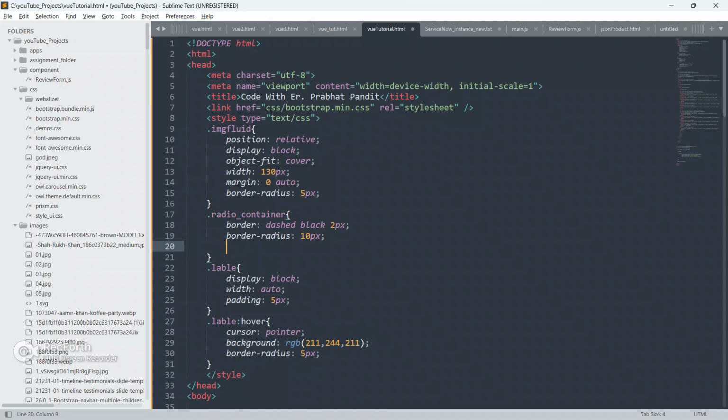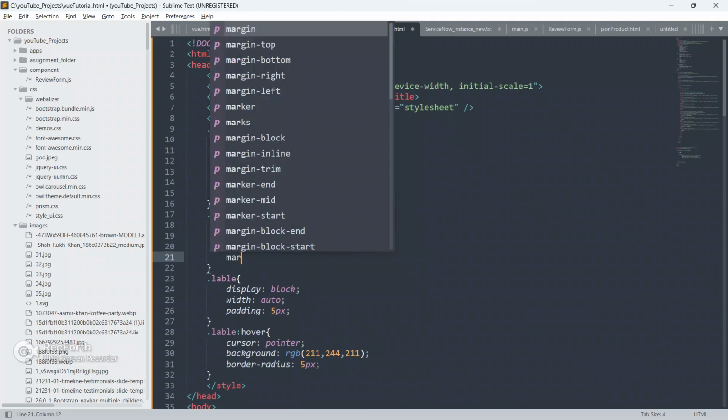Give border radius as 10px, and give padding as 0, 20px, 20px and 20px.